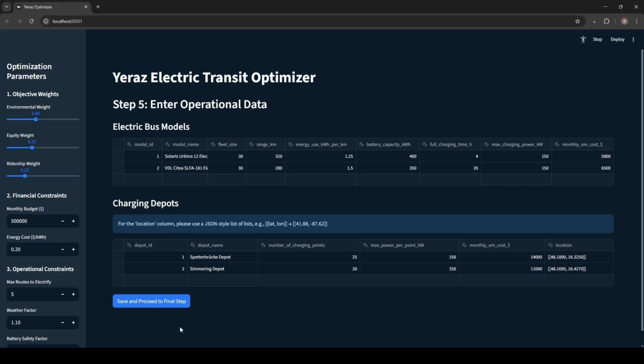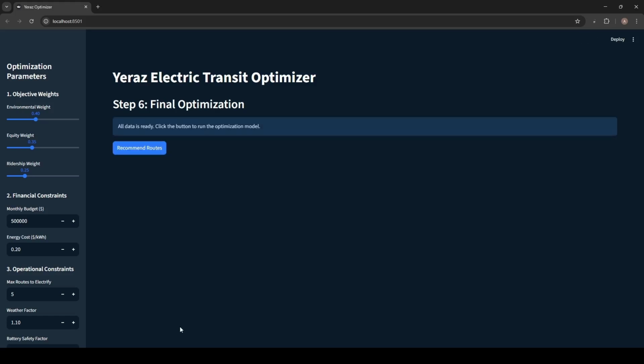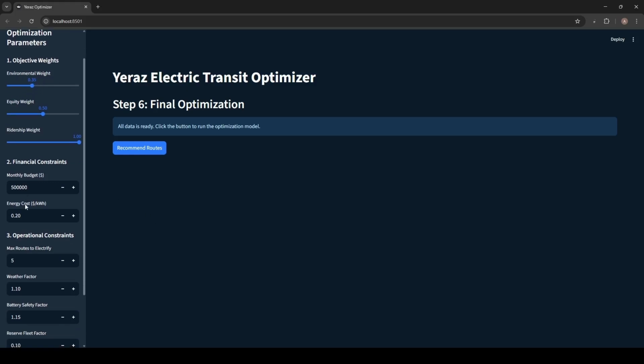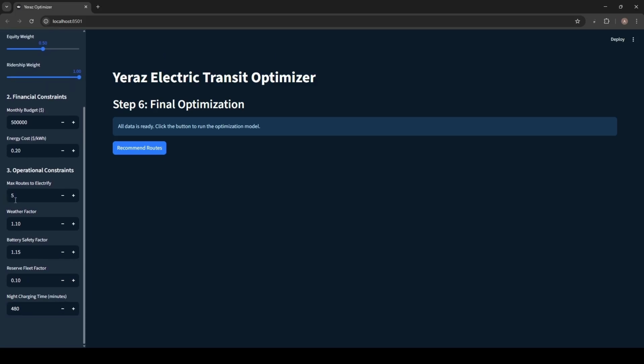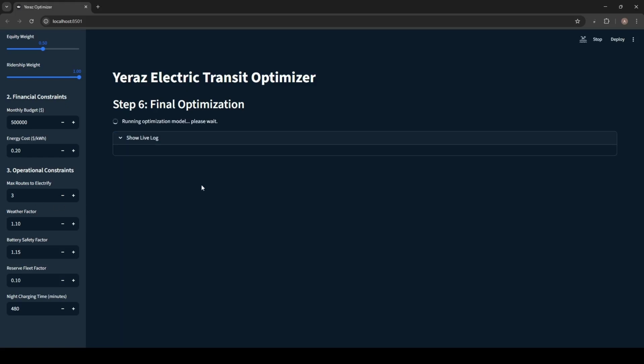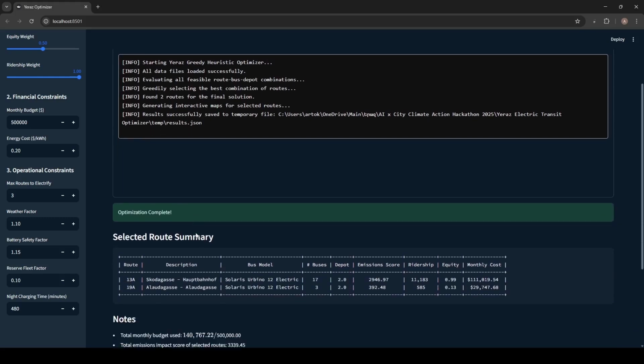We save this data, and now let us try to maximize the ridership weight. That means we want to serve as many people as possible with the given fleet. Equity weight could be 0.50, environmental weight could be 0.35. Monthly budget is 500,000. Energy cost is the same. Max routes to electrify, let us say 3, for example. The other parameters I leave as they are. And recommend routes. The optimization greedy heuristic runs, and here it is.